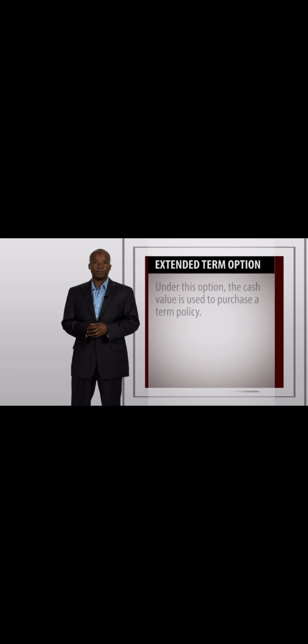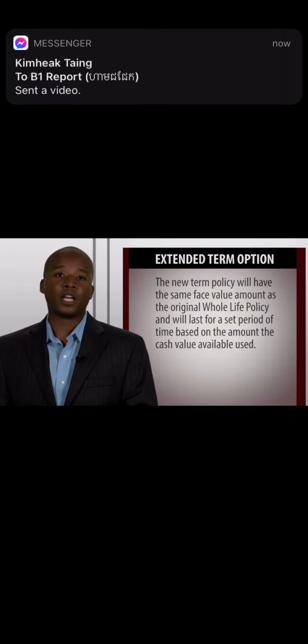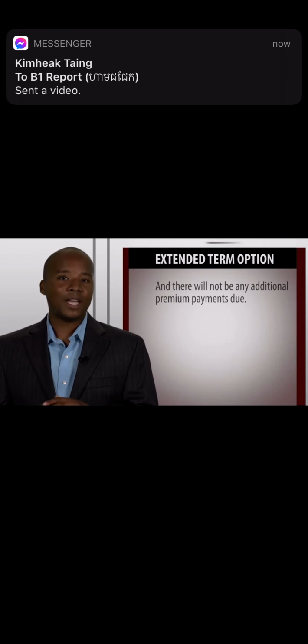Extended term option. Under this option, the cash value is used to purchase a term policy. The new term policy will have the same face value amount as the original whole life policy and will last for a set period of time based on the amount of cash value used. And there will not be any additional premium payments due.